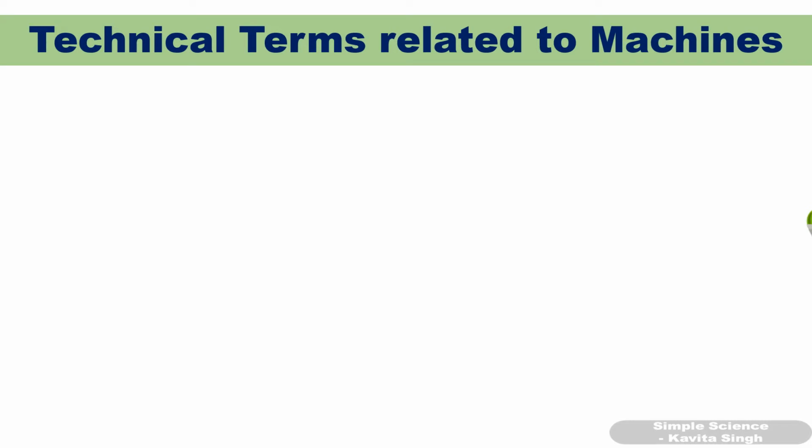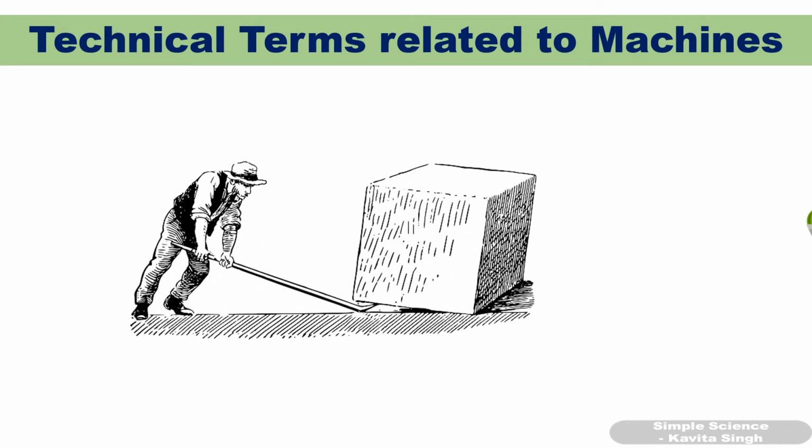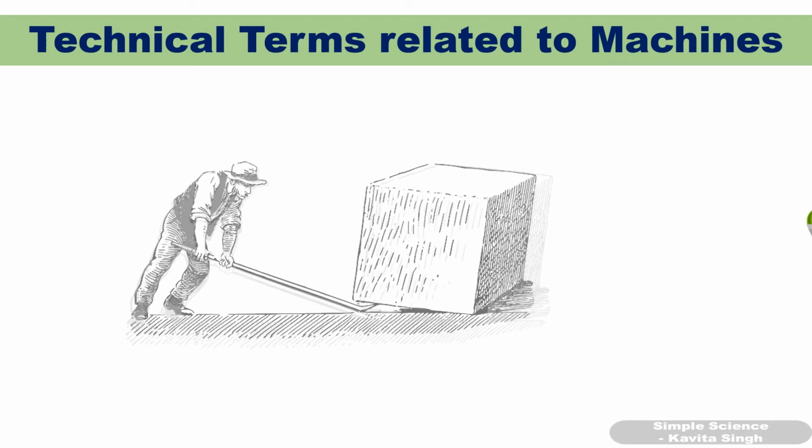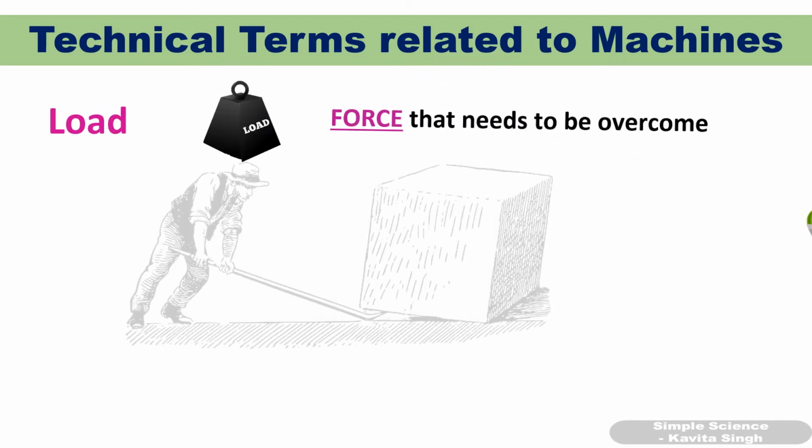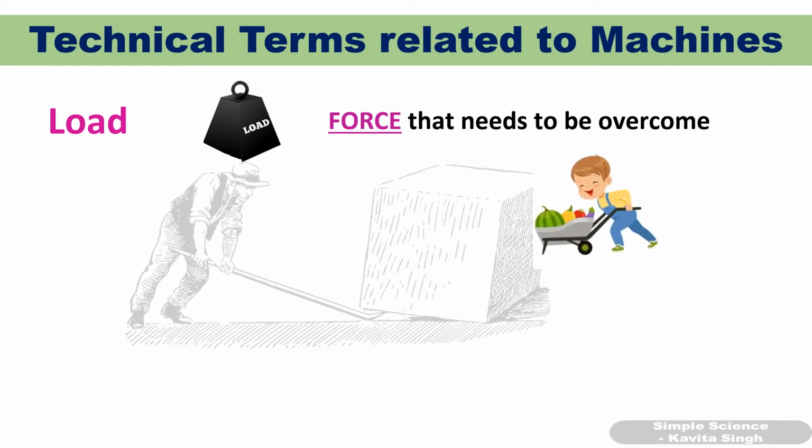Now, some technical terms related to machines. This is a crowbar which is used to lift a heavy box or heavy cube. So this heavy cube is called what? The force applied by this man is called what? So we are going to study some technical terms. First term is load. What is load? Load is the force that needs to be overcome. That force which we have to overcome is called load.